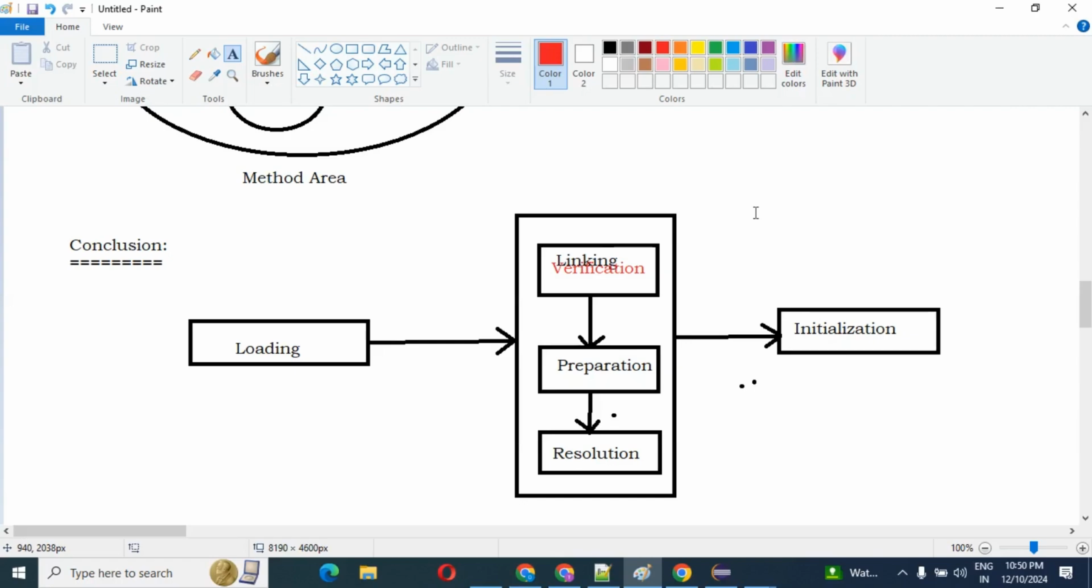If we get any error, then the JVM will show one error, that is what? VerifyError. Correct guys? That is the first phase of linking.